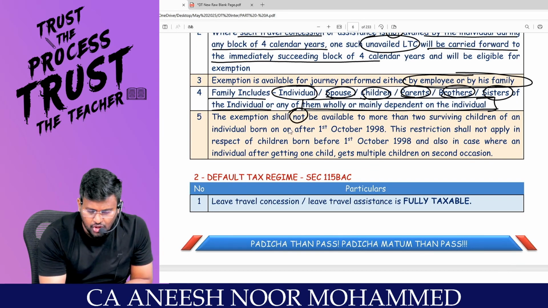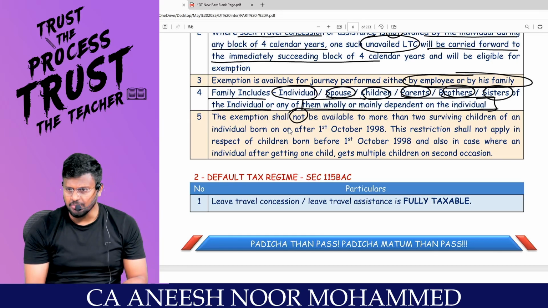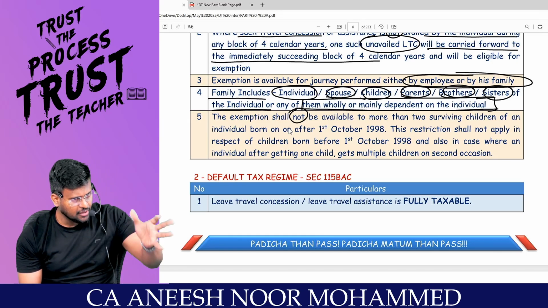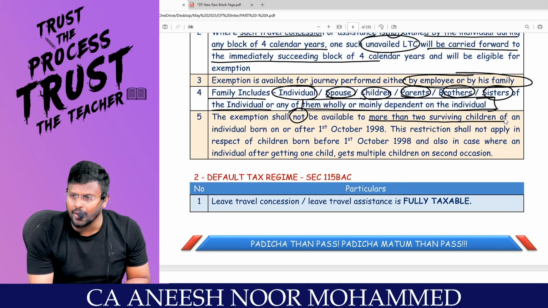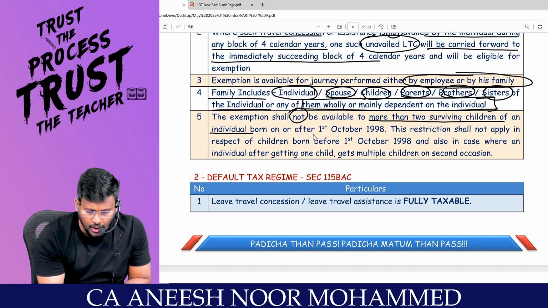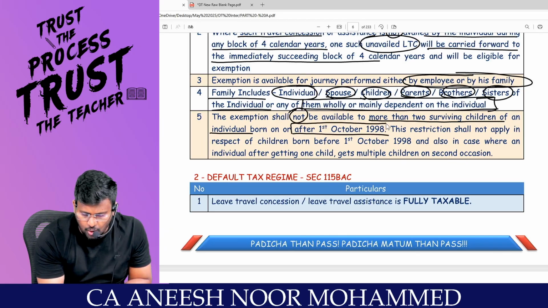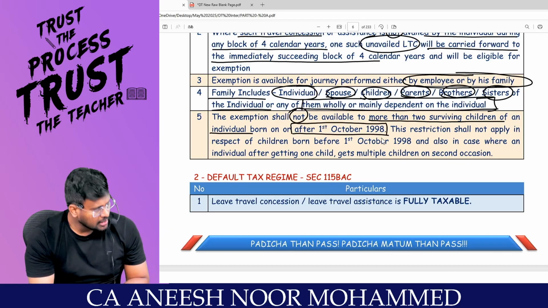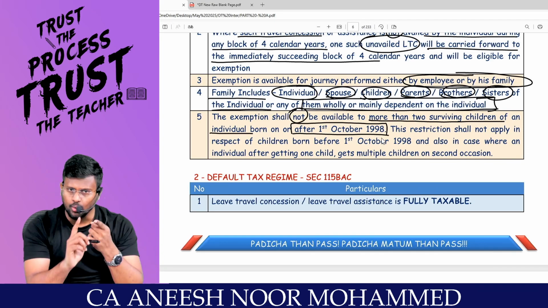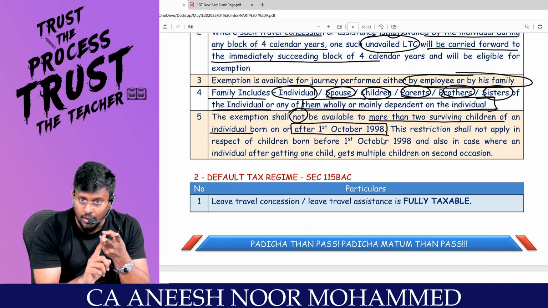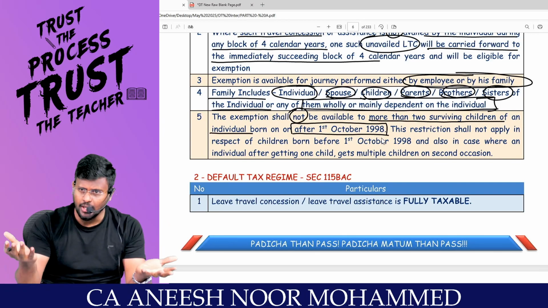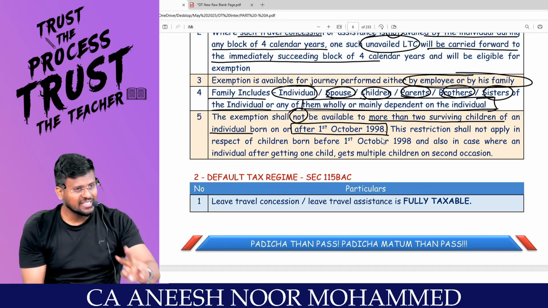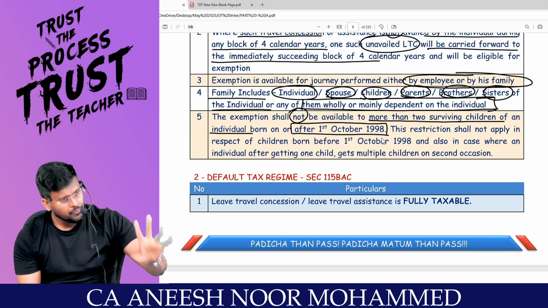The exemption shall not be available. Under section 10 subsection 5, the exemption will not be available for more than 2 surviving children of an individual born on or after 1st October 1998. So in your family, 1 wife is allowed and 2 children are allowed. You can have more than 2 children, there is no problem, but the exemption will be restricted only to 2 children.